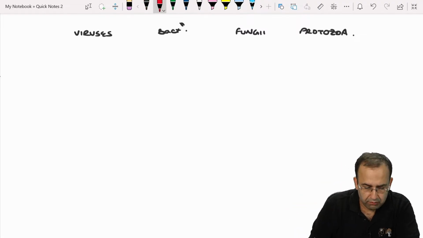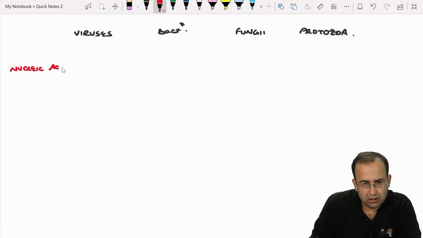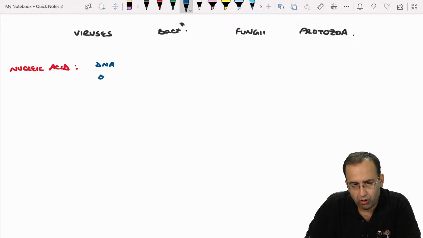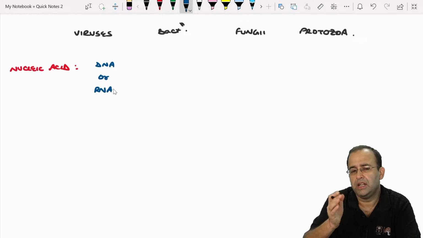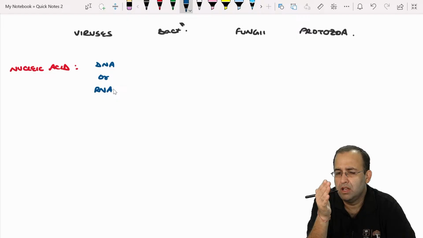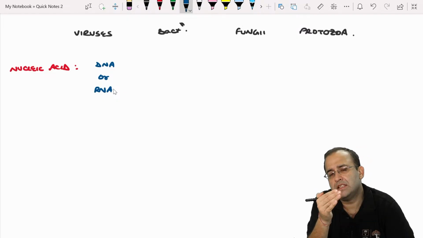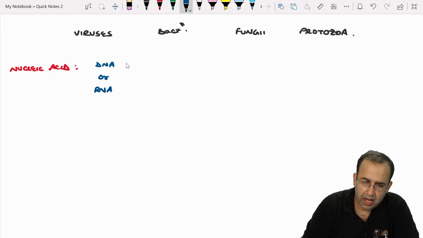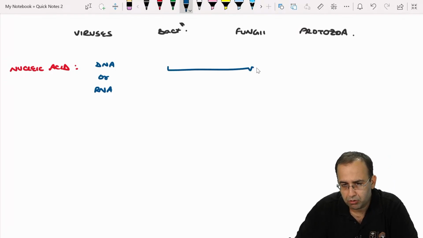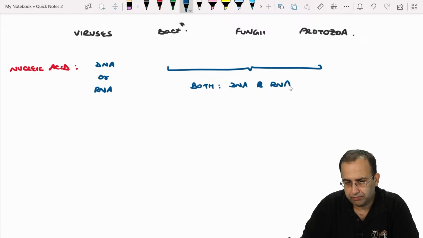So starting with nucleic acid, viruses have either DNA or RNA. Some are DNA viruses, hepatitis B, HPV. HAV, hepatitis A, C, D are RNA viruses. So they either have DNA or RNA, versus bacteria, fungi, and protozoa, which have both DNA and RNA.